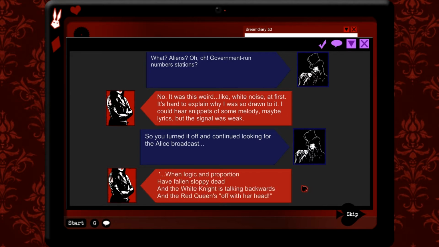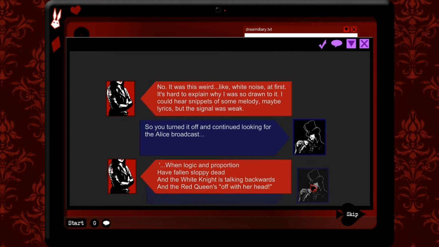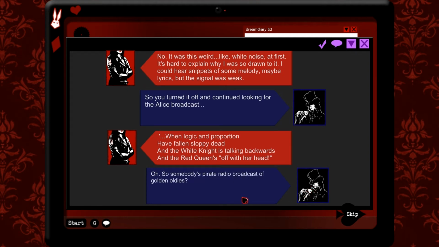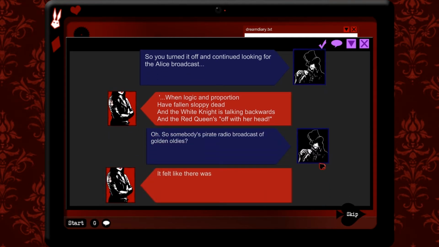When logic and proportions have fallen sloppily dead, and the white knight is taken backwards, and the red queen off with her head. Okay. Oh, so somebody's pirate radio broadcast of golden oldies.